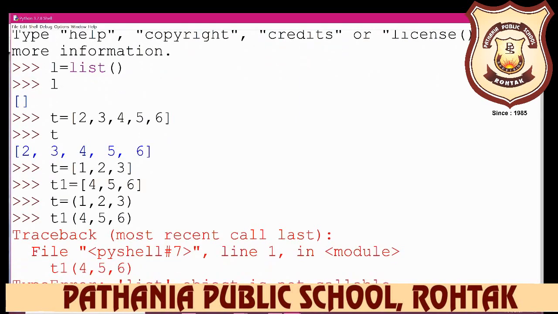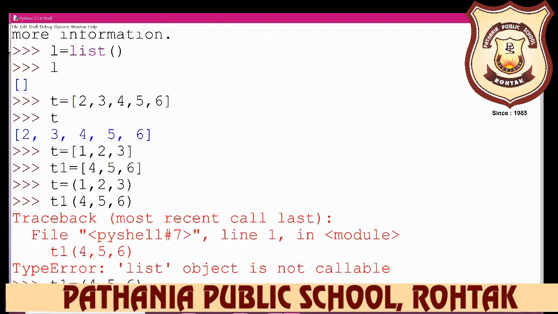The equal sign is missing here, so copy from here and paste it, and write t is equal to, like this. Okay, now we want to combine them.